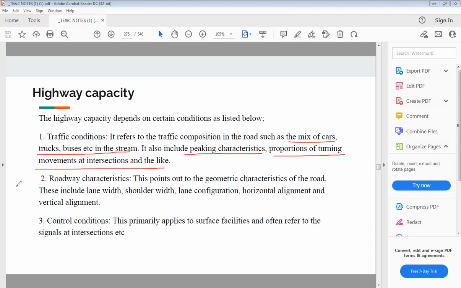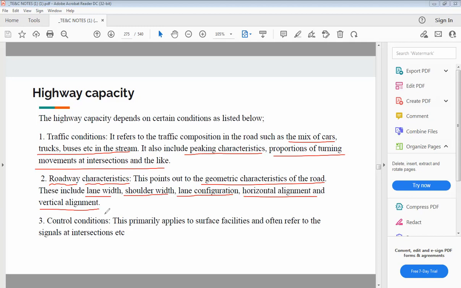The second point is the roadway characteristics. It is related to geometric characteristics of the road, like lane width, shoulder width, lane configuration, horizontal and vertical alignment.